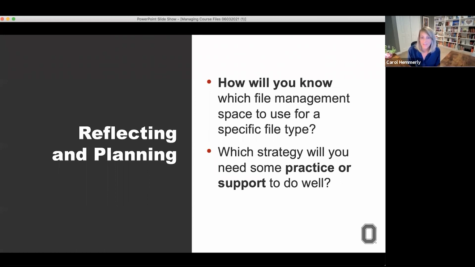And then the second thing that's mentioned there is which strategy will you need some practice or support to do well? For many people, that might be something related to file naming conventions or strategies for updating files that you were once sharing perhaps from Buckeye Box, but now are going to be needing to use OneDrive instead.